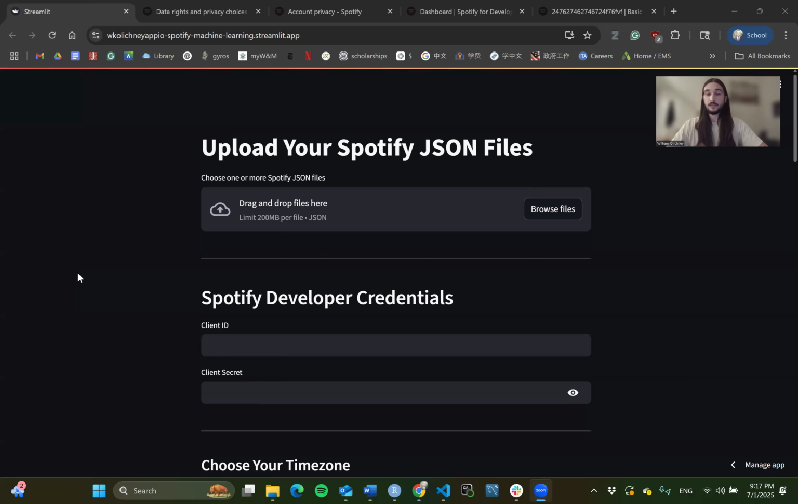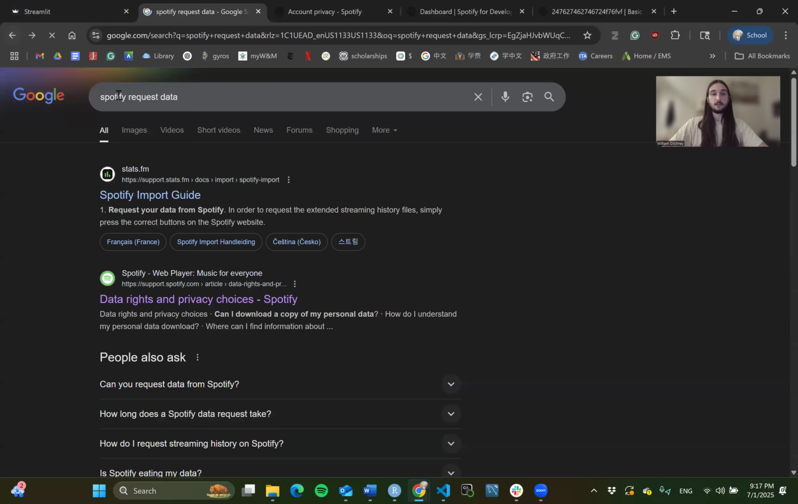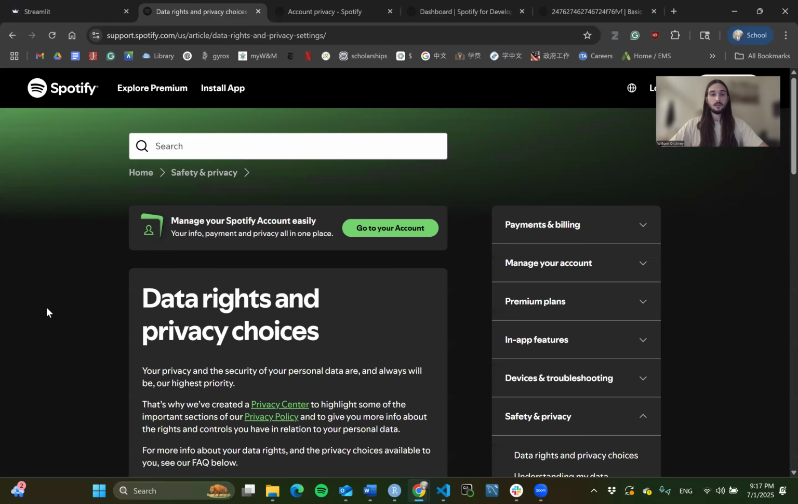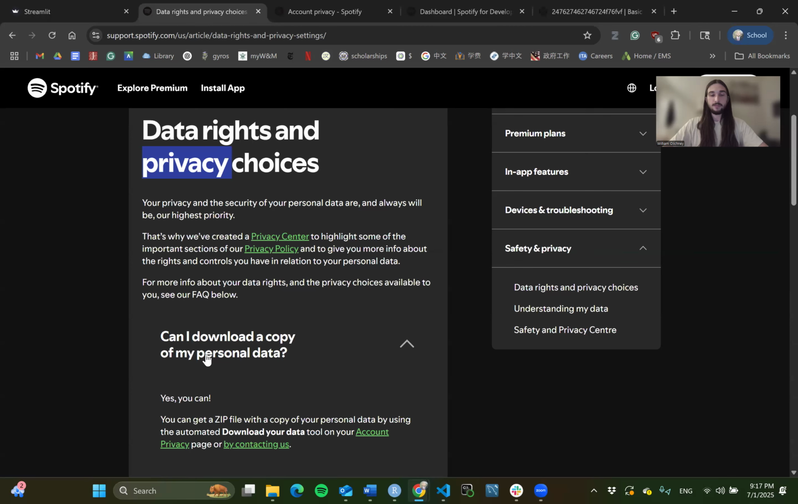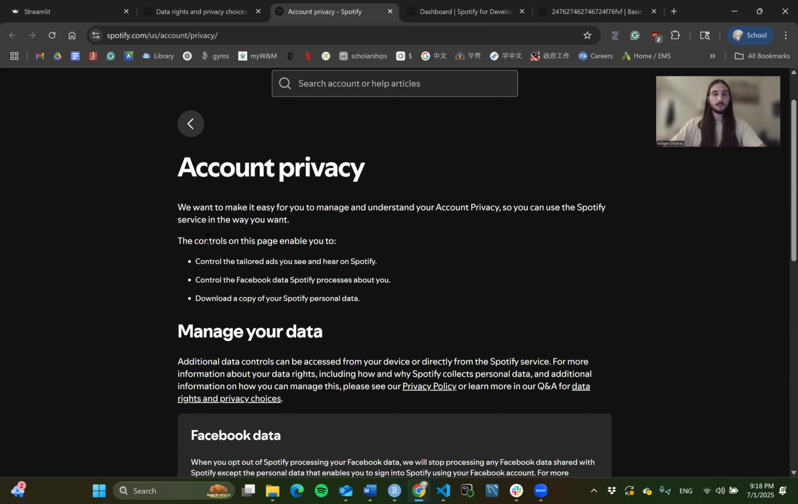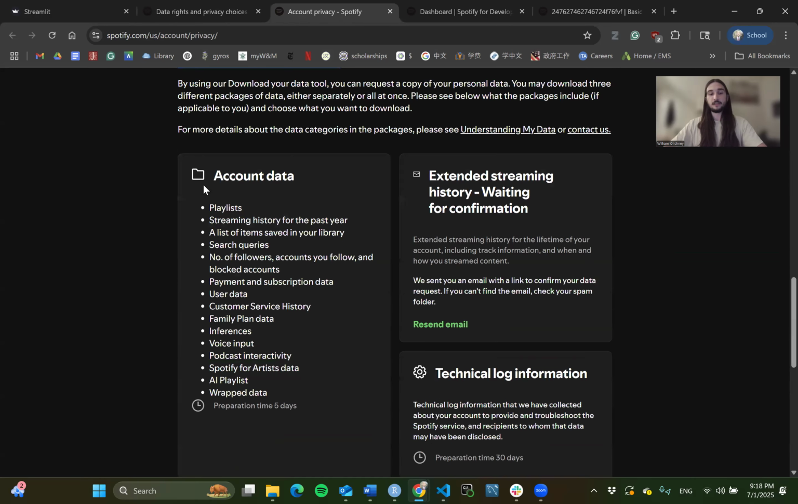Let's start with getting that listening data, the songs you listen to. So we are going to Google Spotify request data. We're going to click this link that says data rights and privacy choices. And this is going to talk about data. Can I download a copy of my personal data? Yes, you can. You go to this link, account privacy, manage your data. We're going to scroll down to download your data.